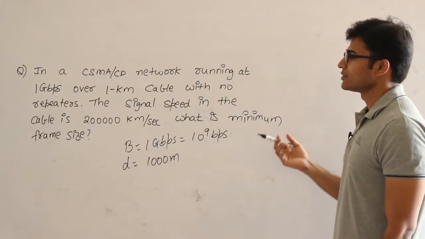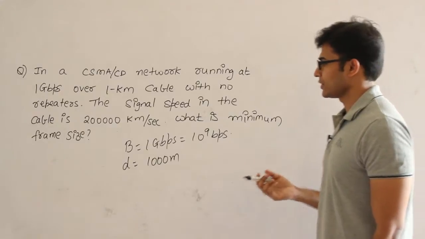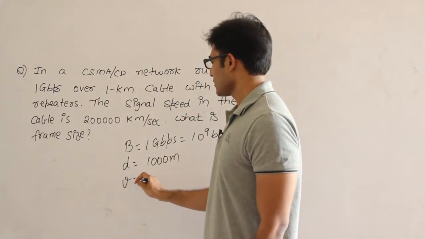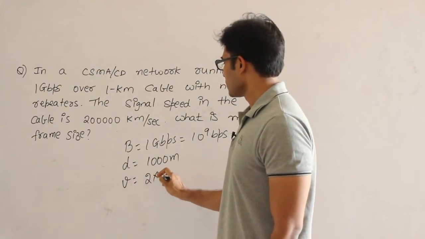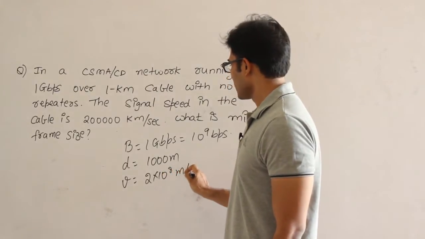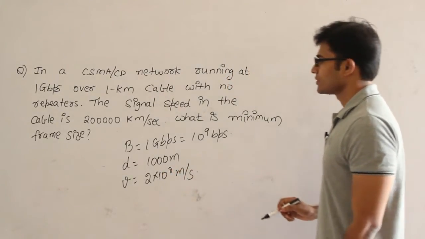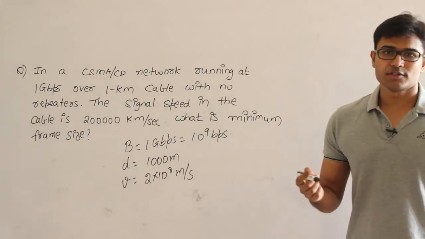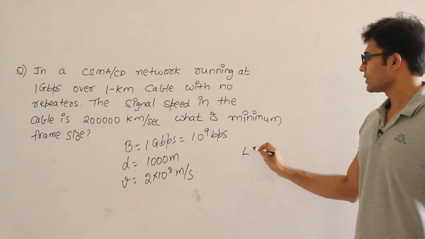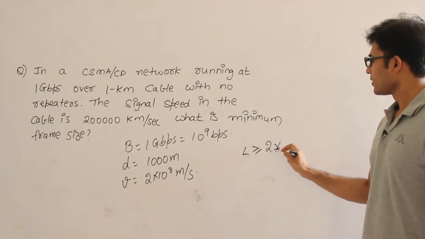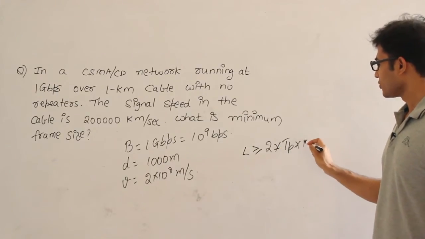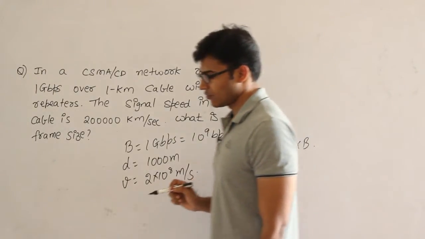The signal speed is 2 lakh kilometers per second, which means they are saying that the velocity of the signal is 2 into 10 power 8 meters per second. Then what is the minimum frame size? The minimum frame size that we could give is L is greater than or equal to 2 into TP into bandwidth. So this is the formula, right?